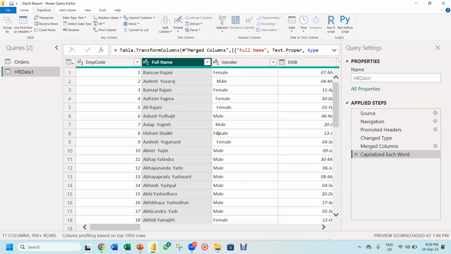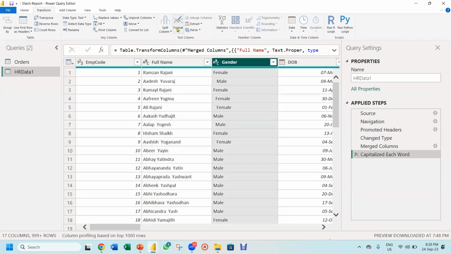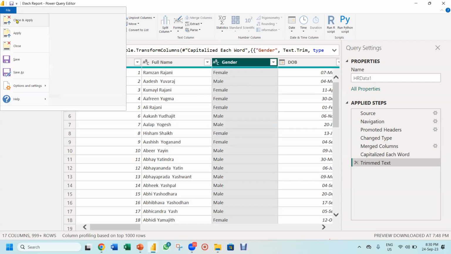Here there are unwanted spaces, and I want to remove them. You can go to format and say, hey, trim it, and it will trim it. You don't have to use the trim formula. Power Query is amazing. I take an exclusive session for corporates on Power Query where I spend 3 to 4 hours explaining Power Query in depth, in and out. And now I will say file and close.